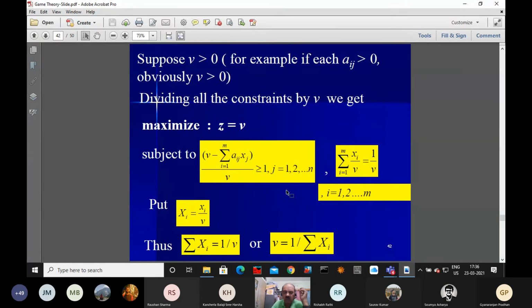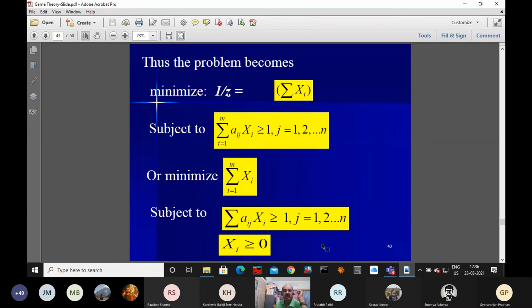And what about nu? The sum of capital Xi equals 1 by nu. Once you take the reciprocal, nu equals 1 over the summation of all the Xi. As a result, this problem we can formulate in this manner. Minimize 1 over z.